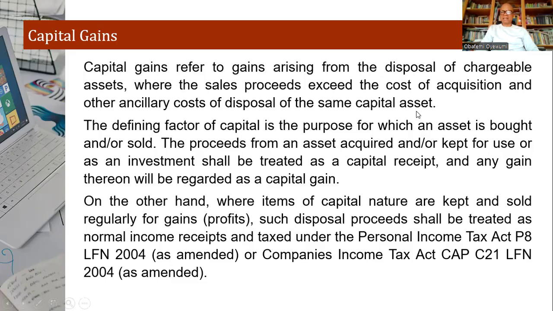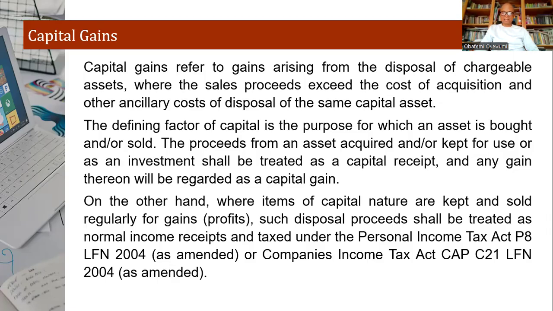So when you dispose of such an asset, called a chargeable asset, you have to deduct the cost of acquisition and all the costs associated with the sale. And whatever you get will result in either a loss or a profit.